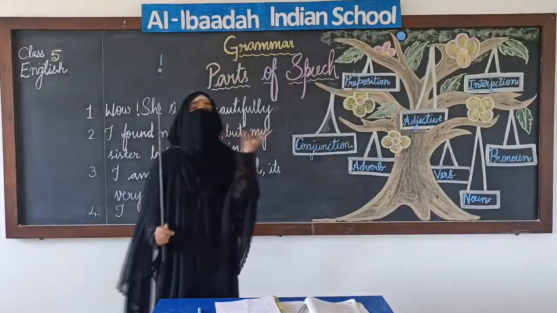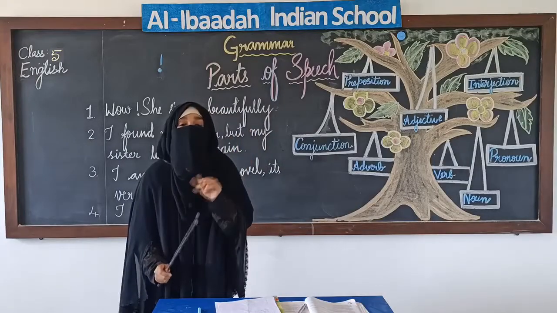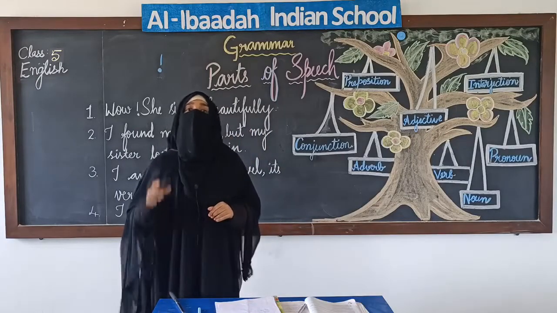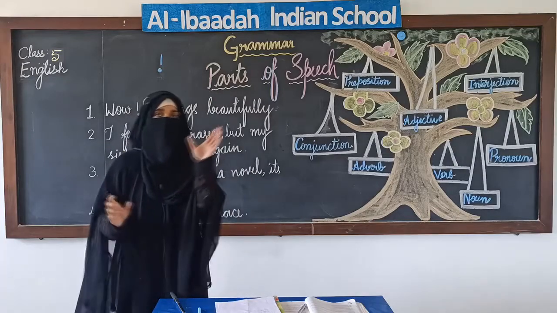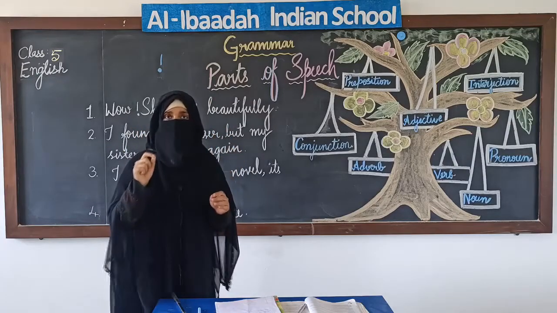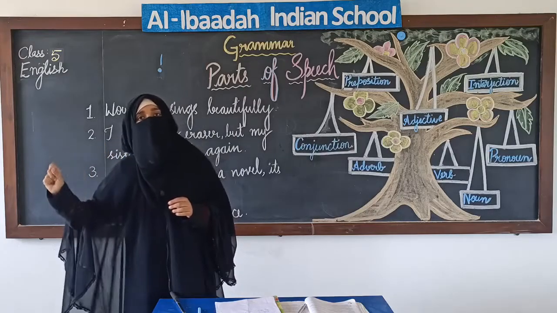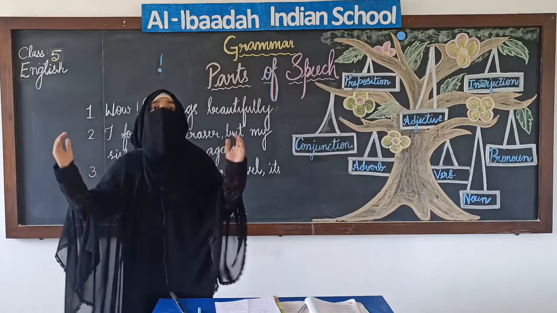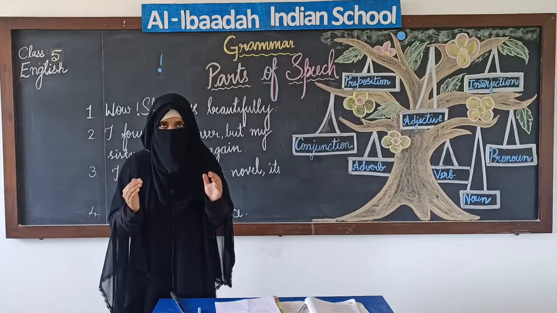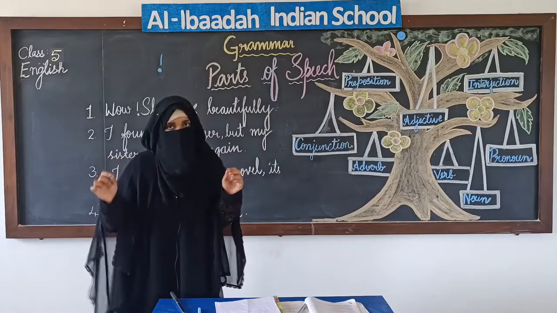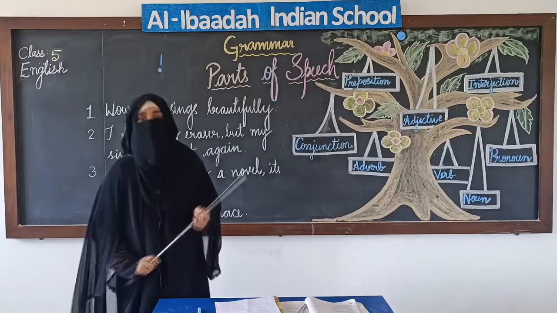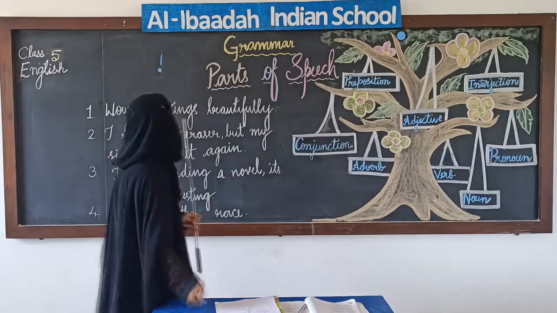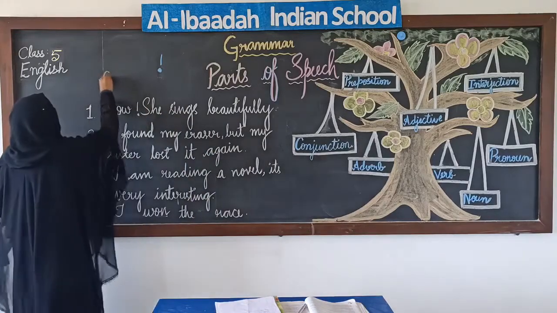What is conjunction? Conjunction is the word which connects two sentences. For example, Meena is a good girl. There is a full stop. She studies well. That is a second sentence. When you want to join both these sentences, Meena is a good girl and she studies well. When you put the word and over there, when you use the word and,